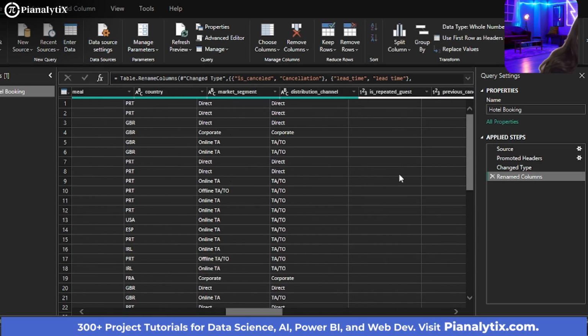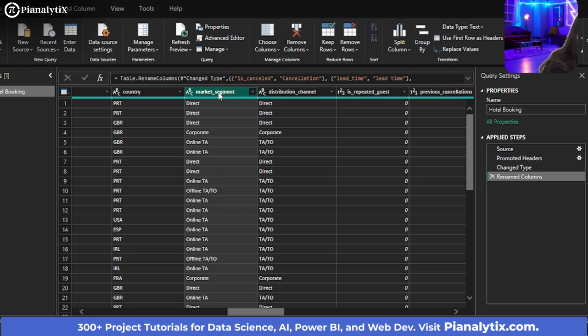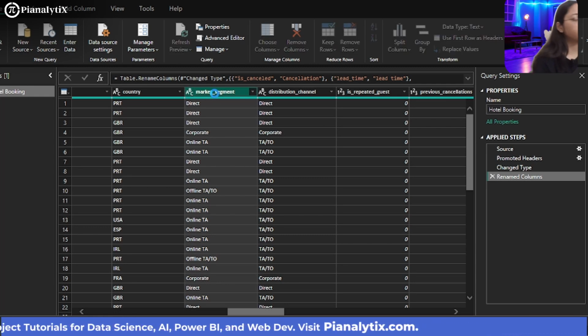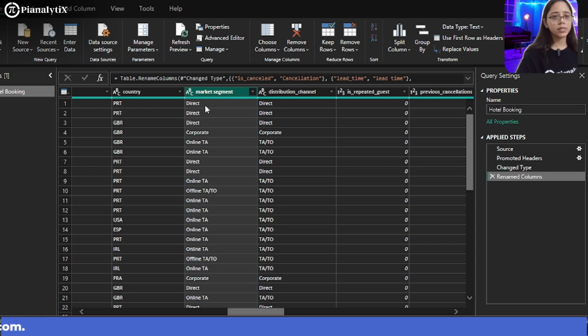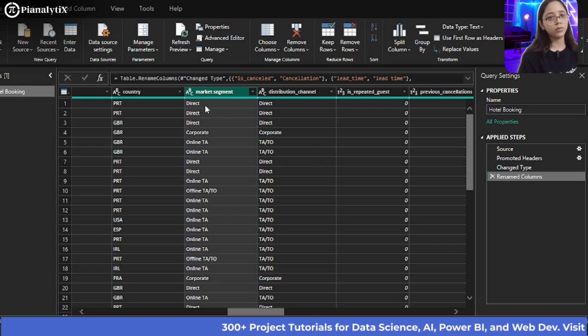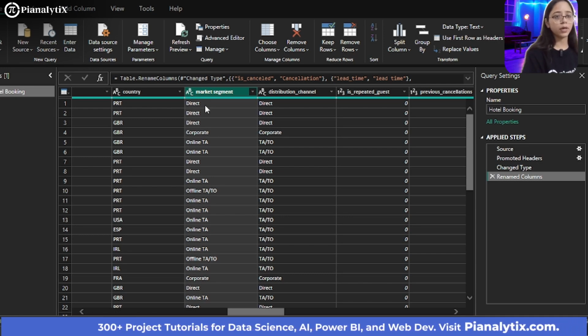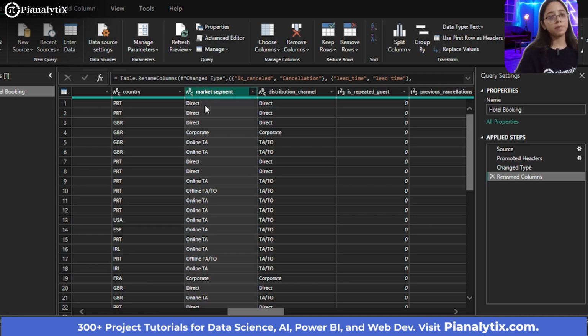The meal seems fine. Country, market segment. Market segment basically means the platform from which each customer booked the hotel. For example, direct here means that the customer directly booked the hotel from the hotel website. And corporate means companies that give their employees hotel bookings or an offer to go for. Basically, the company makes sure the employee stays in the hotel, like they book the tickets for you for any business travel.